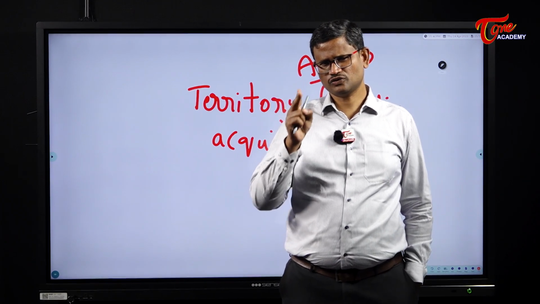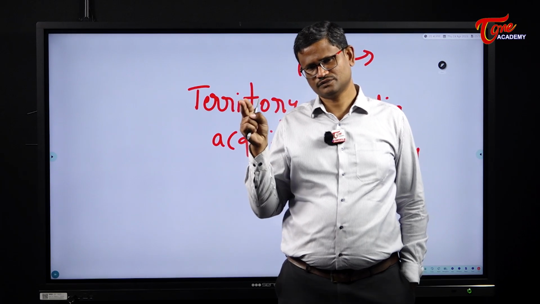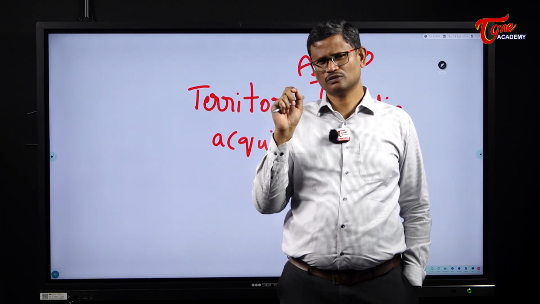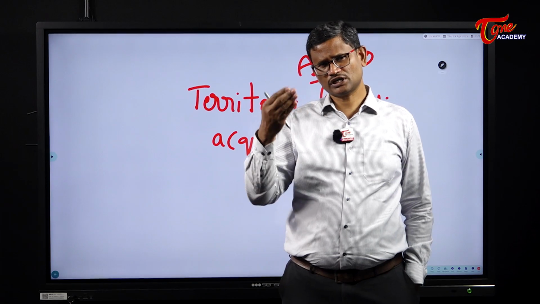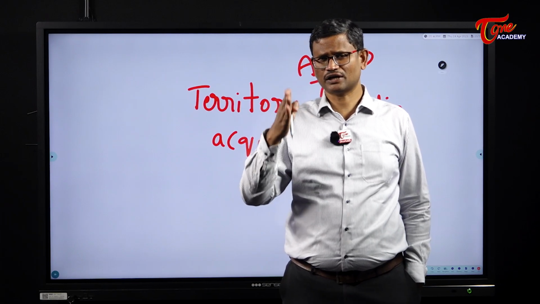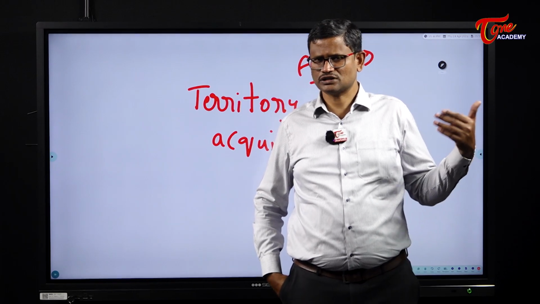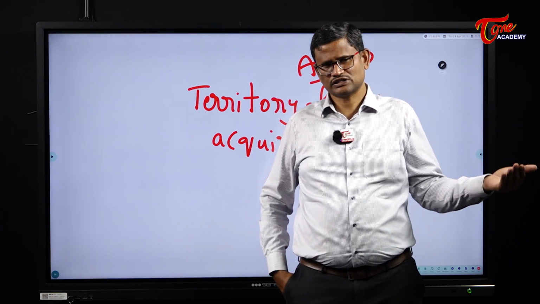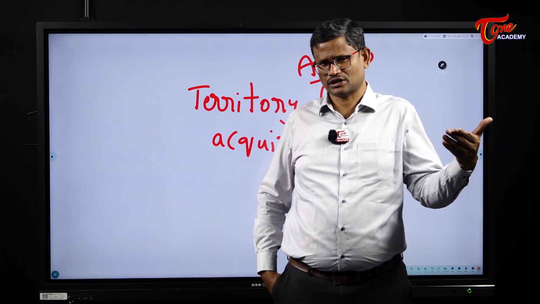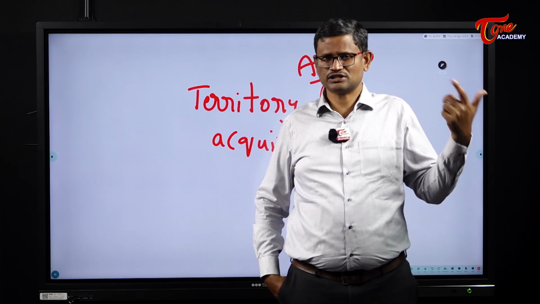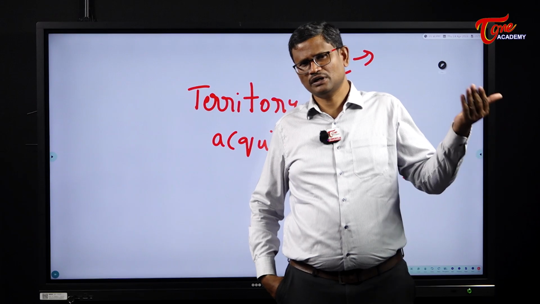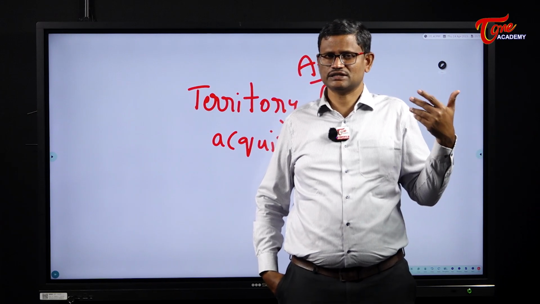So there is a difference between Article 2 and Article 3. Article 2 speaks about admitting new states into the Indian Union which are not part of the territory of India. For example, Goa earlier was not part of the Indian Union. So it was admitted into India, and later on it was made into a state. Sikkim, earlier it was not part of India. Later it was made part of India and was established as a state.